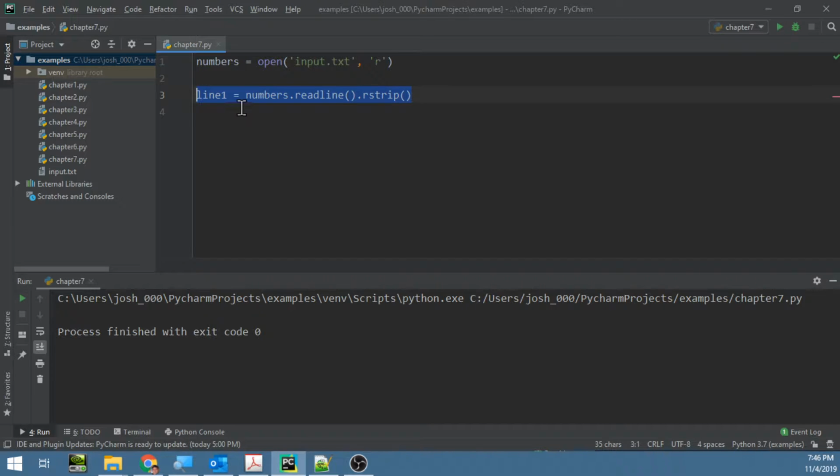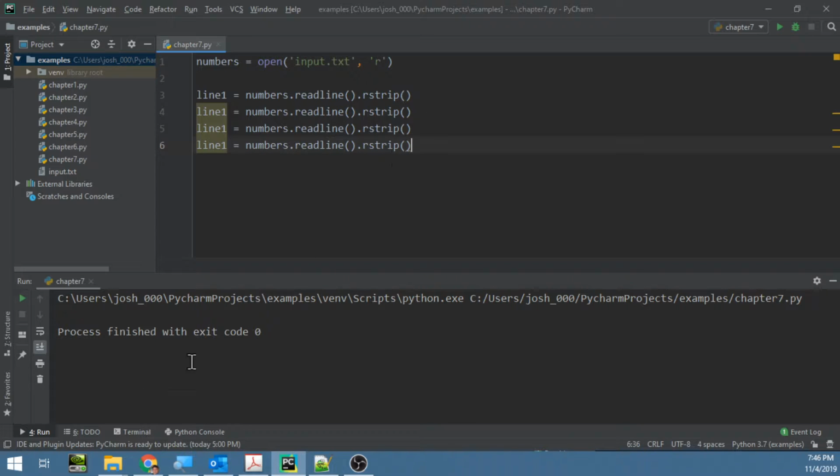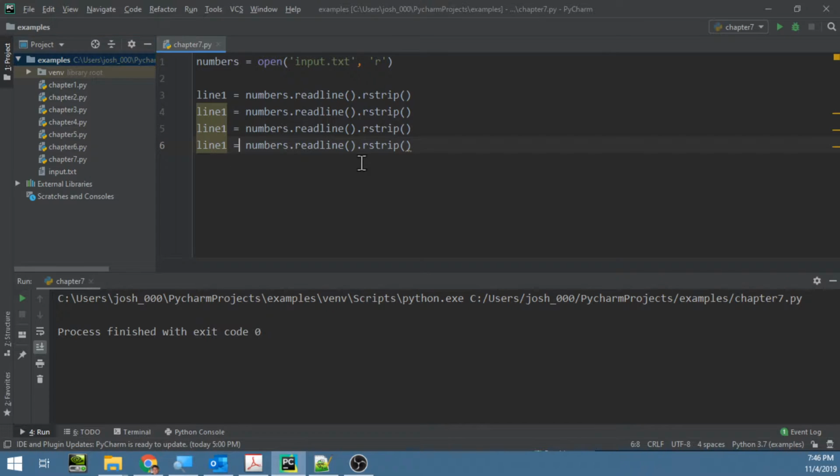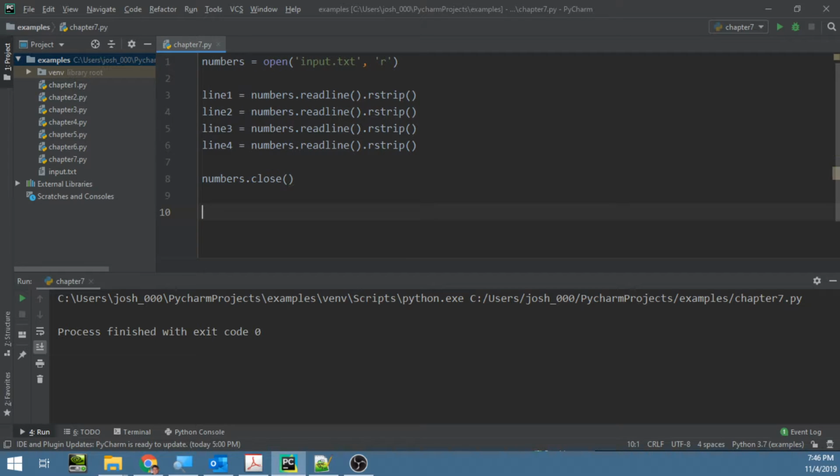We're just going to copy and paste this a few times. How many numbers did we have? Let's check again and see. We had 4 numbers, so we need 4 lines here. We'll change these to line 1, 2, 3, and 4. And then we will close our numbers file because we're done reading it. Okay, and then we're going to print line 1. We're going to print each line.